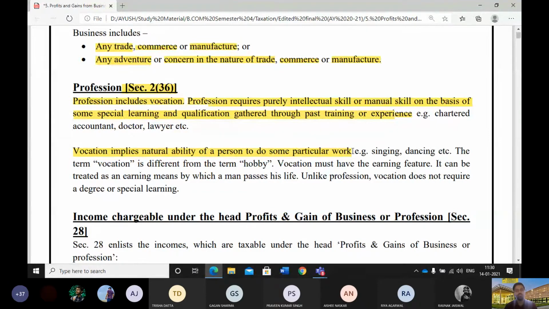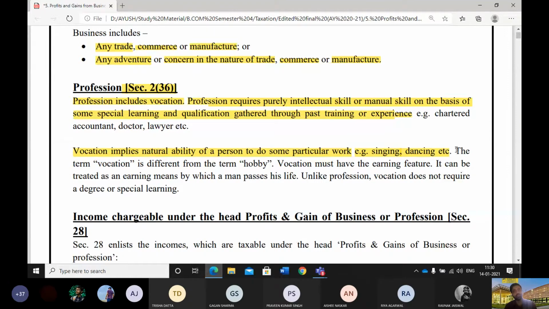In this way, from time to time we see certain persons who are natural singers, who haven't taken any practical training from anyone, or a dancer who dances well, who hasn't joined any dance classes, but knows how to dance. These natural abilities are regarded as vocation.